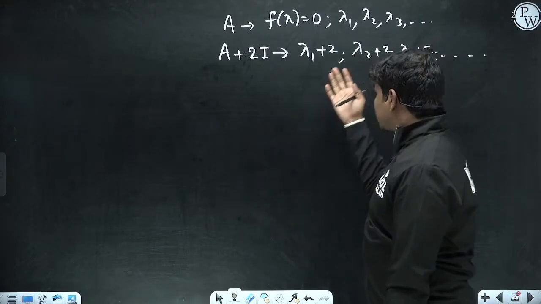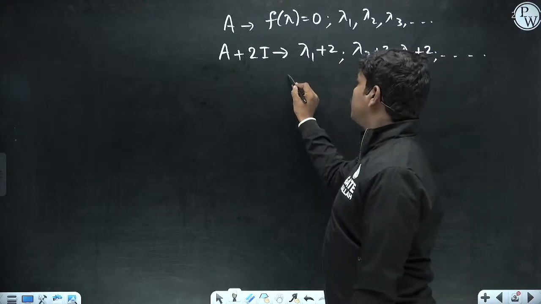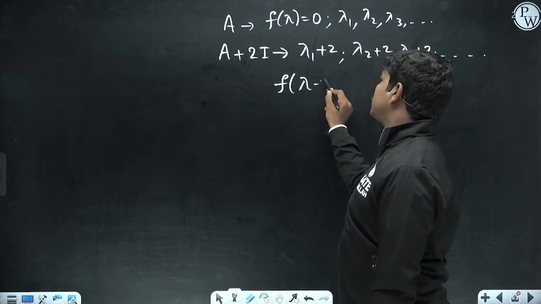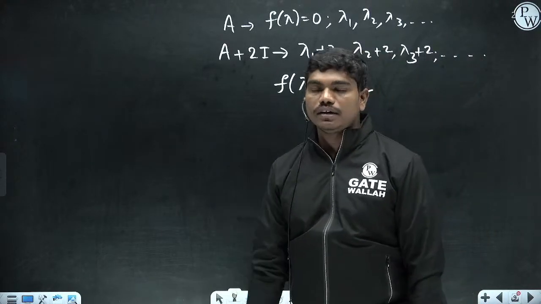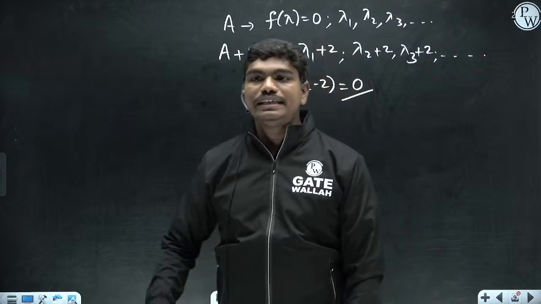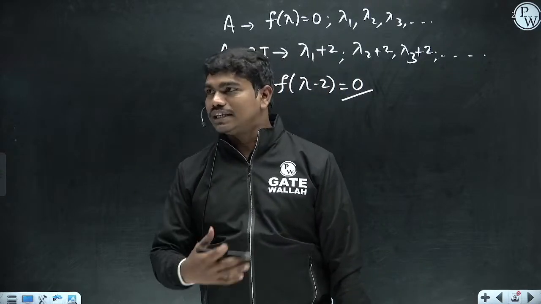Now if these are the roots of some equation, that equation will be nothing but f of lambda minus 2 equal to 0. This is one very fundamental point that you see in class 11 or maybe in engineering first year. If you read the BS Grewal book, you can easily identify that.